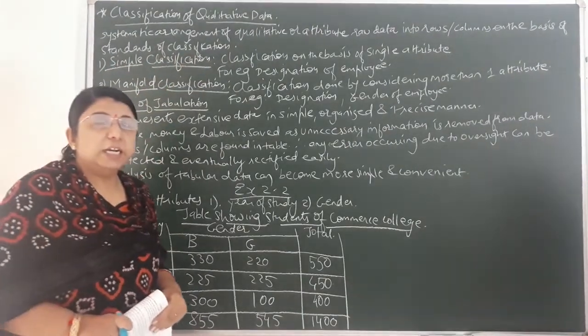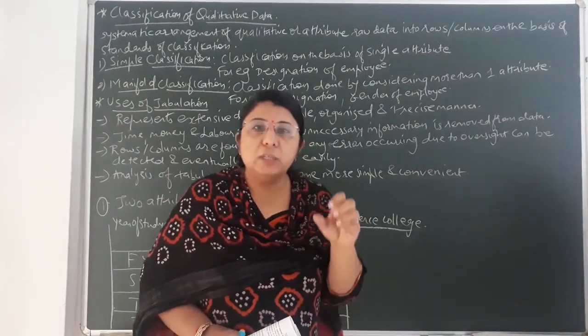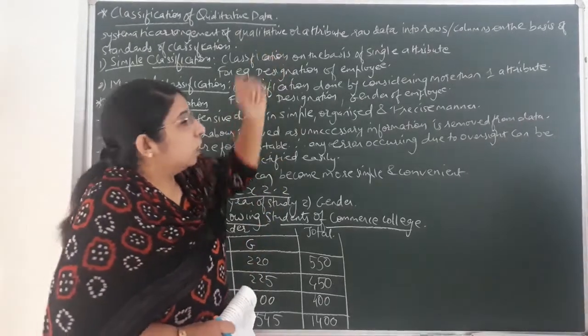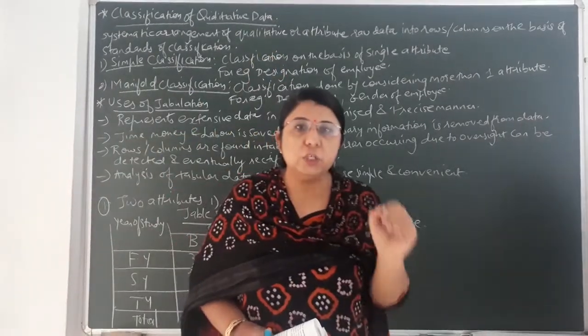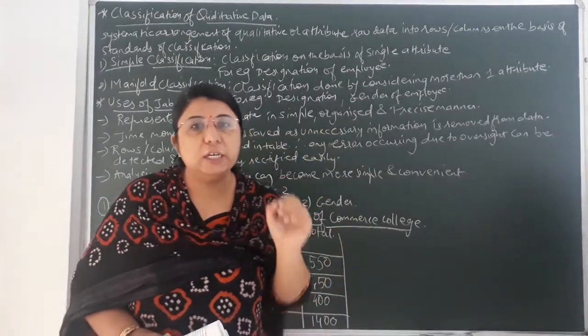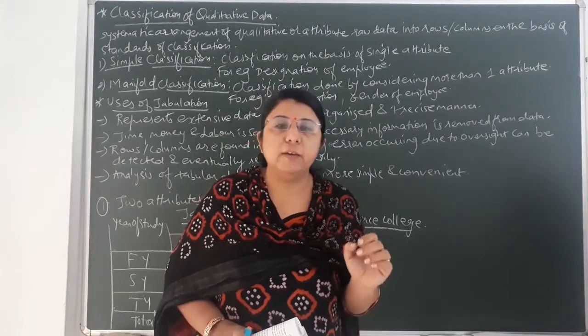It means any kind of standard, particular criteria is being decided. On that basis, the attributes or the qualitative data is arranged in rows or columns. That kind of classification in tabular form is known as classification of qualitative data.